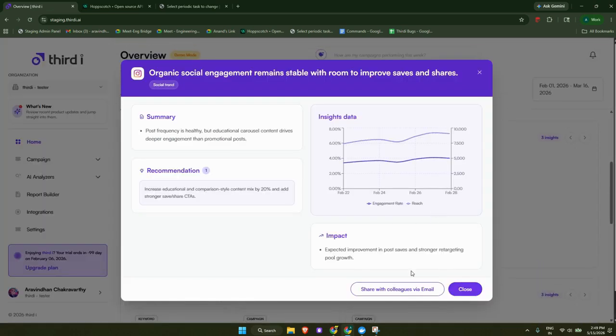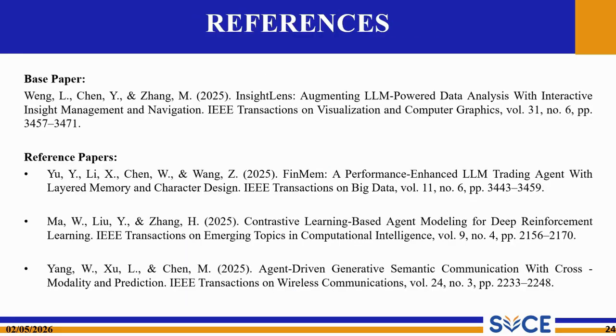We can also send them via email to our colleagues if we want to share the report with others. This is the mail that will be sent to the user.